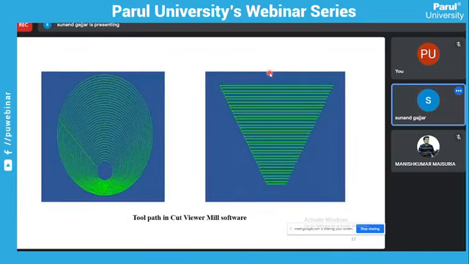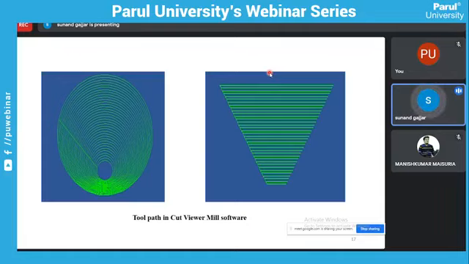Then the tool path. Here is the tool path. The tool path is taken from MATLAB programming. Some students have done programming in the MATLAB software.